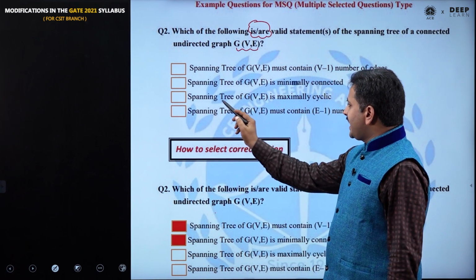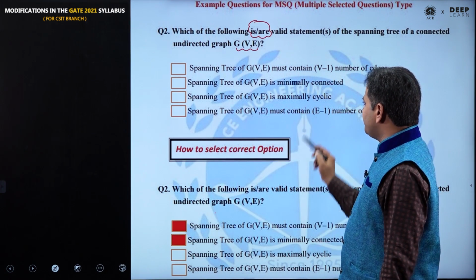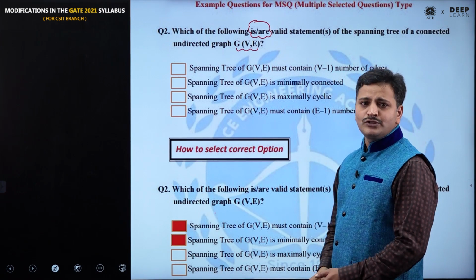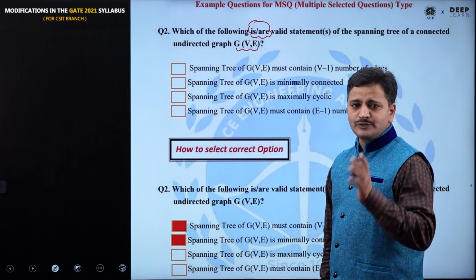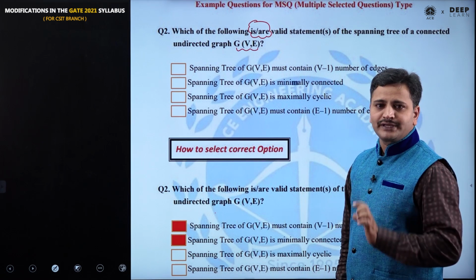Third one, spanning tree of G of V comma E is maximally cyclic. No, no spanning tree contains cyclic. Therefore, it is not correct answer.